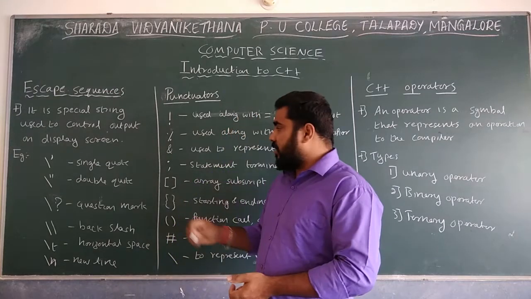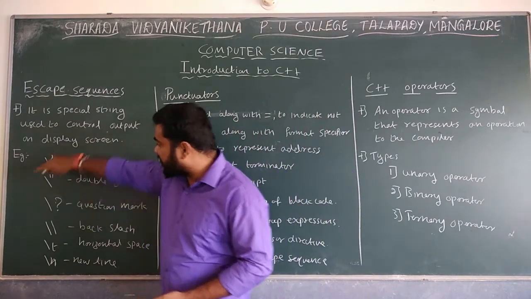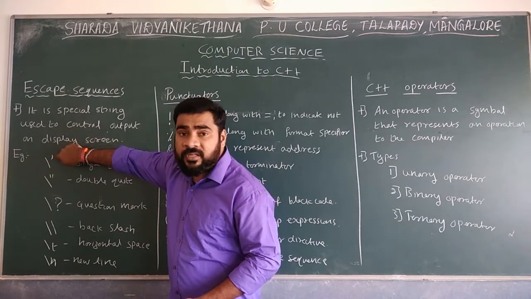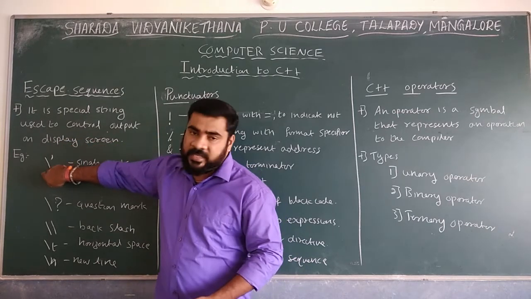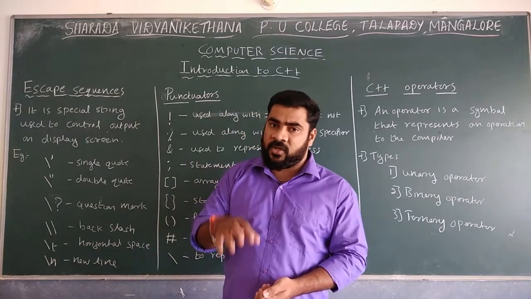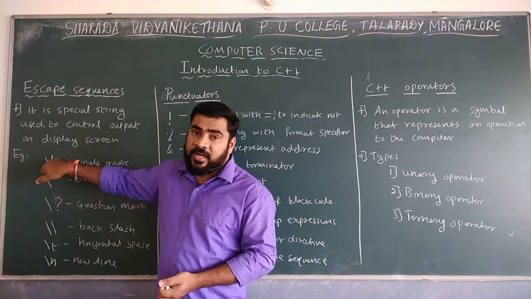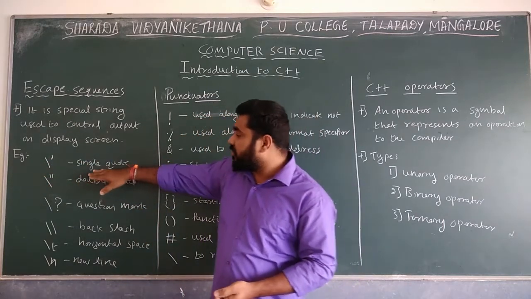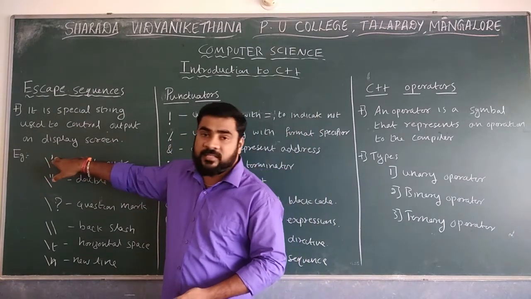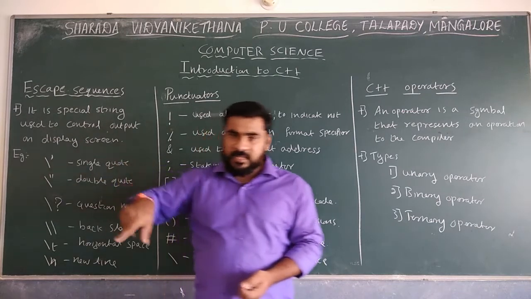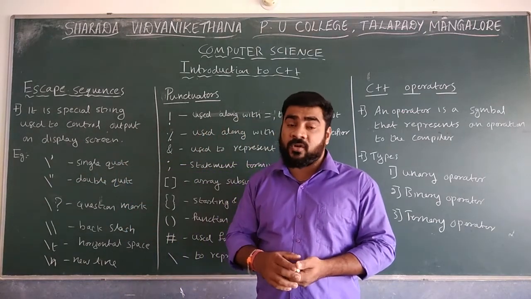For example, if you want to display the single quote, you have to use it along with the backslash. Here, the backslash is known as the escape character. By using the backslash, you can display the single quote. If you want to display the single quote, you have to use backslash and single quote. Why is the single quote not displayed directly?